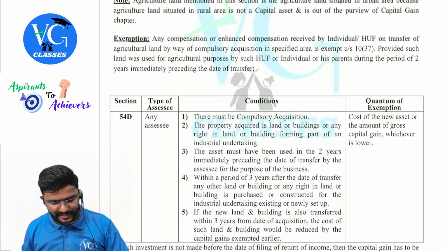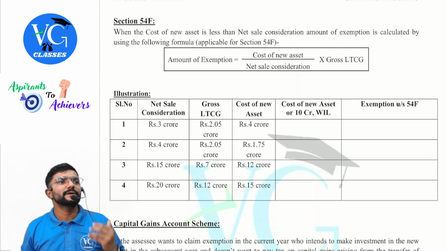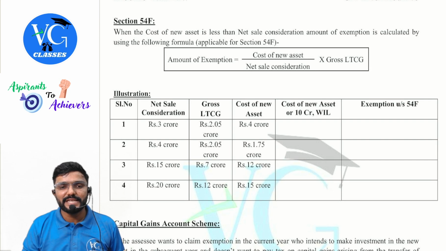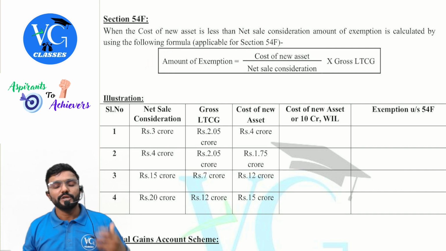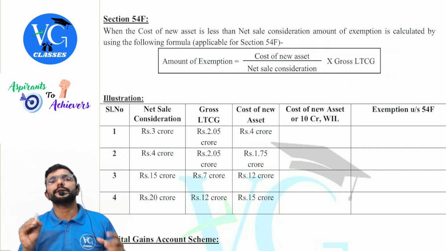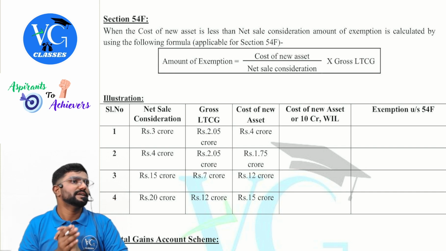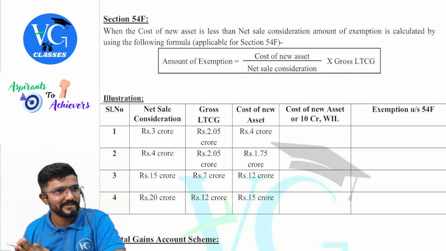If you want, you can also make a note of it. 54F: when the cost of new asset is less than net sale consideration, the amount of exemption is cost of new asset divided by net sale consideration into gross long-term capital gain.